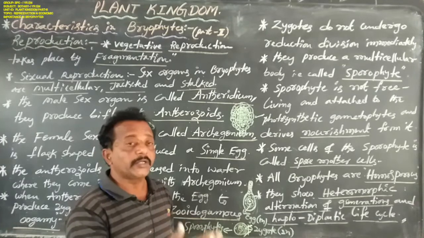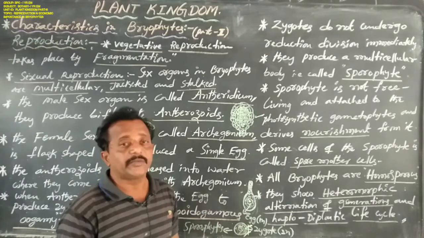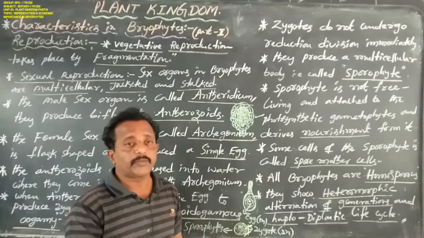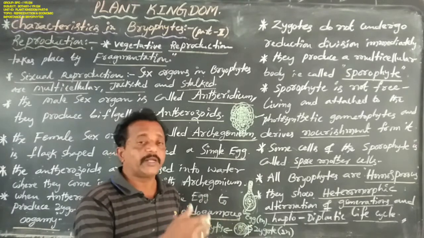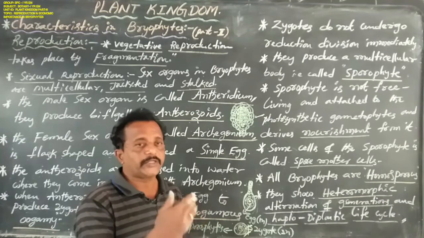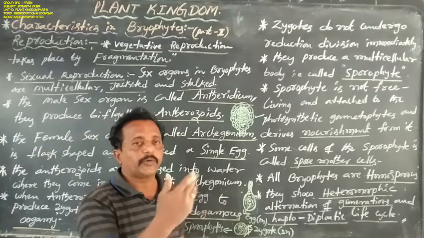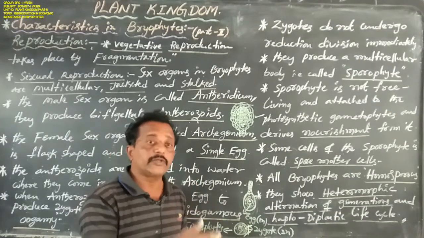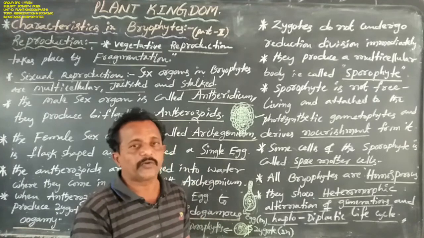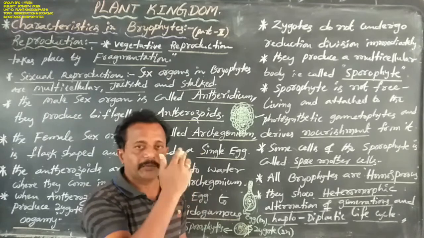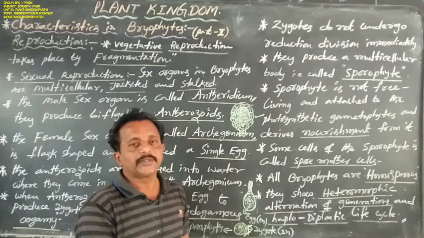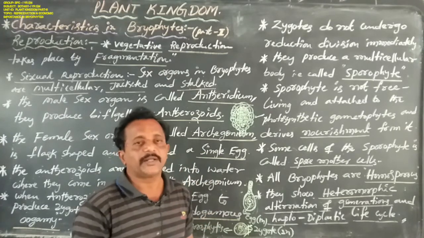This diploid zygote does not undergo reduction division immediately. It produces one multicellular body, that is called a sporophyte. In this sporophyte begins the act of asexual reproduction.